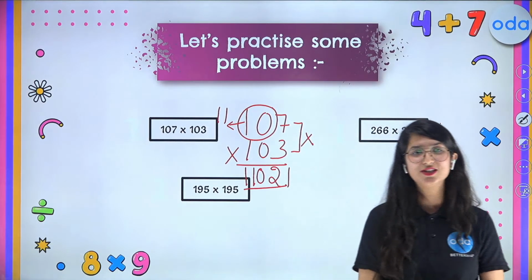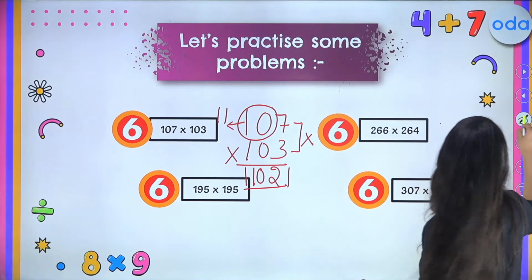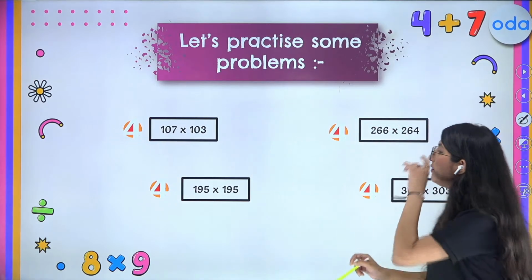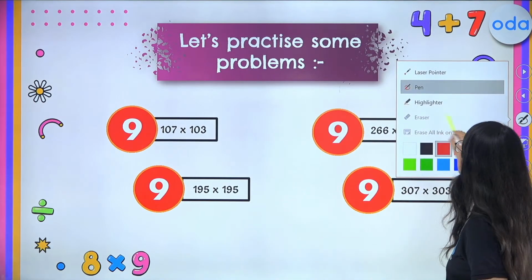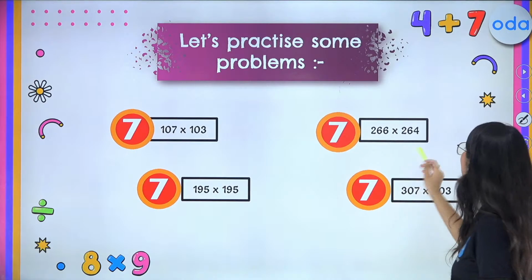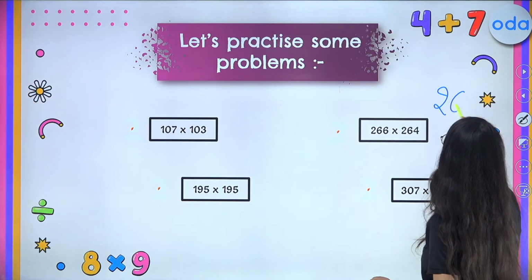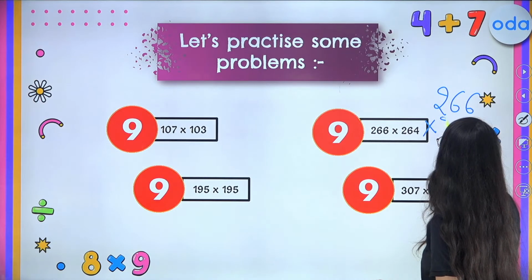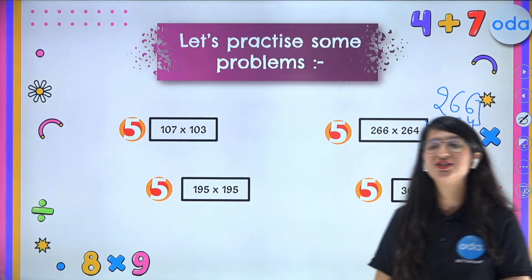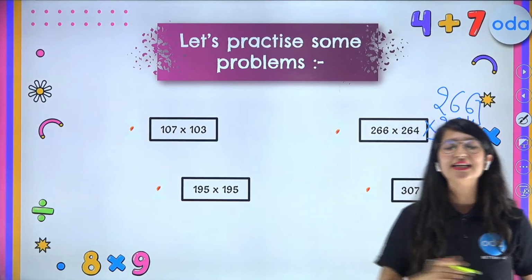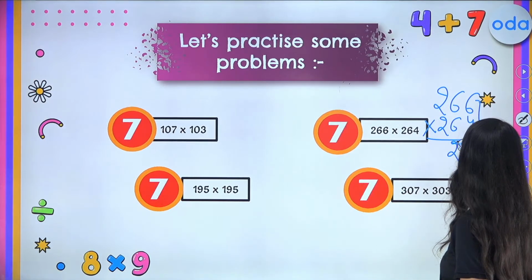Right now, I just want to know, did you all enjoy learning this trick? Tell me fast in the chat box. Everybody. All right. Now let's try another question, which is 266 times 264. So, kids, again, the condition is absolutely the same, that the sum of your ones place digits should be 10. So what is 6 times 4? So everybody, 6 times 4 is 24.